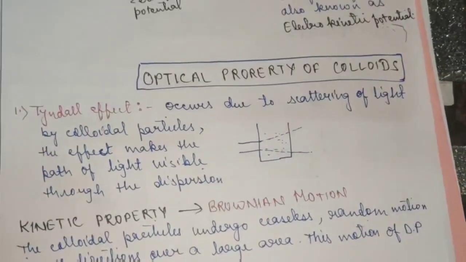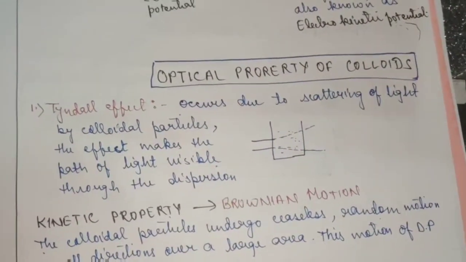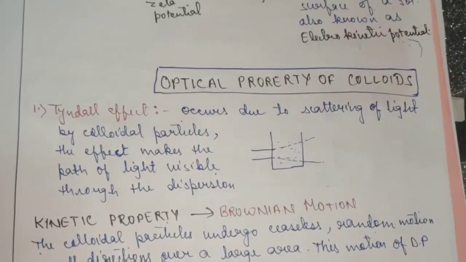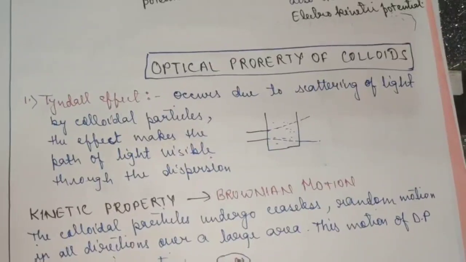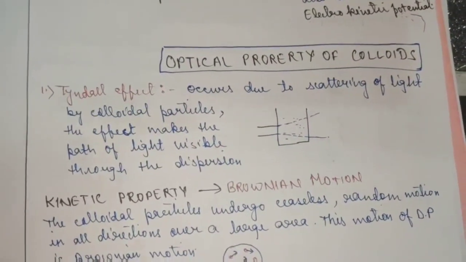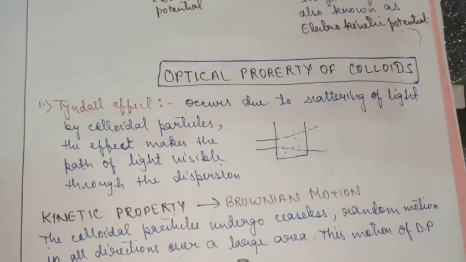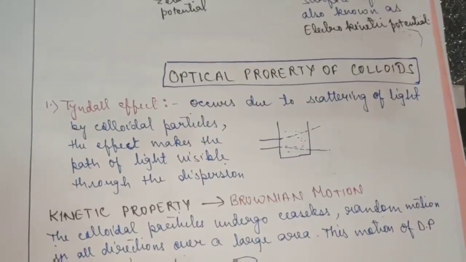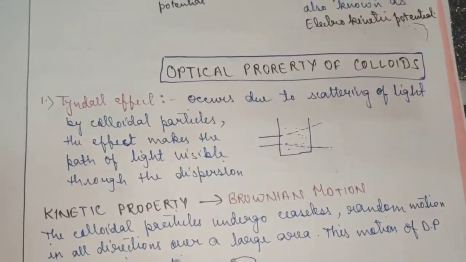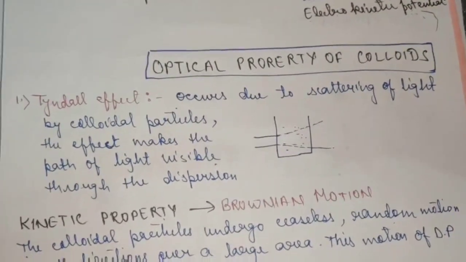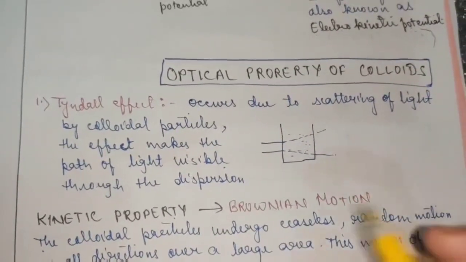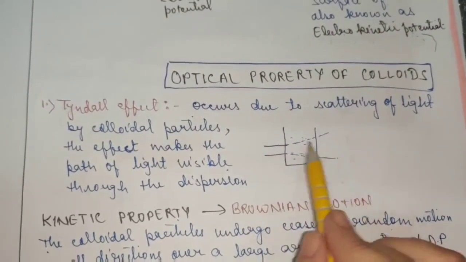Tyndall effect is in your everyday life. Suppose you have seen, I don't know whether you have seen or not, in movie theaters there is a hole at the back of the auditorium which allows a streak of light to pass through it, and through that hole you must have observed the light doesn't follow a straight path.